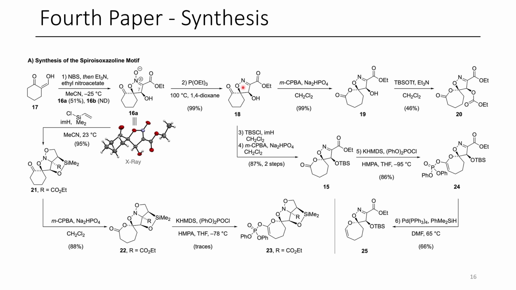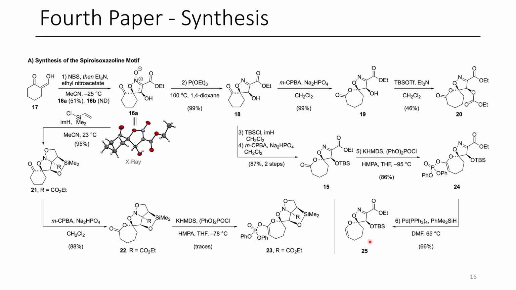So instead, the different route that they had to take was the treatment of this alcohol with TBS chloride before the Baeyer-Villiger. Then they do the Baeyer-Villiger, that works fine. Then they want to get rid of the carbonyl group, but they want to have a double bond there. So they treat this with potassium HMDS in the presence of this phosphonyl chloride, forming this vinyl phosphonate product. This vinyl phosphonate is then able to be reduced with palladium and a silane reductant, affording this vinyl ether 25.